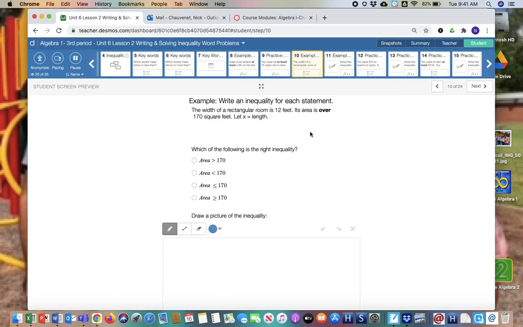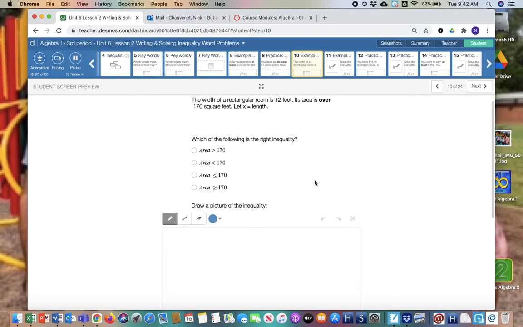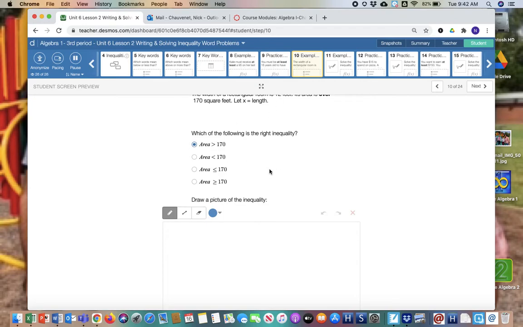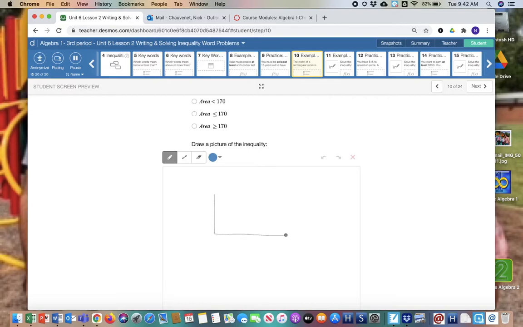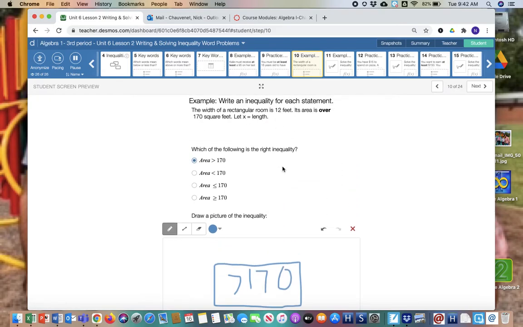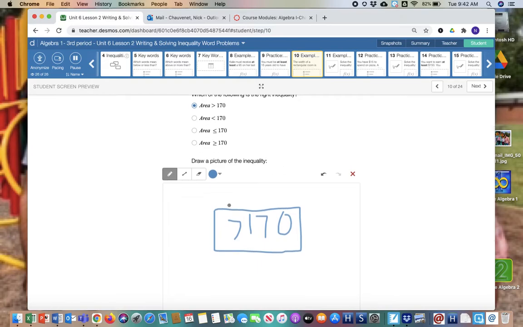Okay, so now let's get to one where we actually write the problem and then we solve it, right? So the width of a rectangular room is 12 feet. Its area is over 170. So the area is over 170, so not equal to, just greater than. Draw a picture. Well, we said it was a rectangular room. We said the area was greater than 170. And then we said that 12 feet is the width. And we don't know the length. So there's our situation, right?